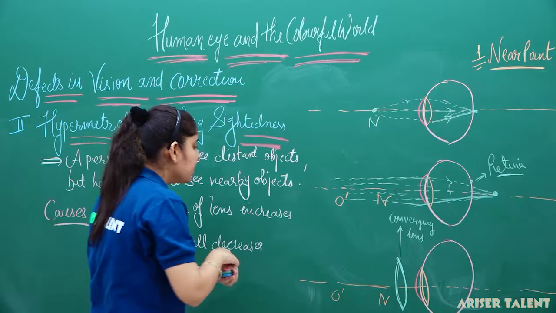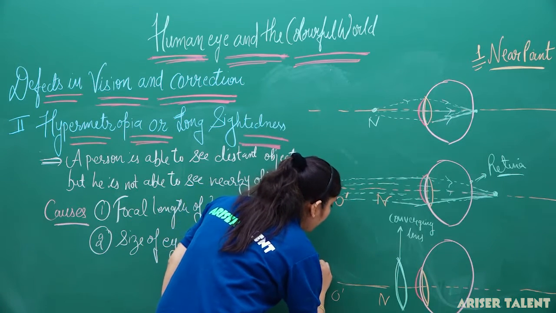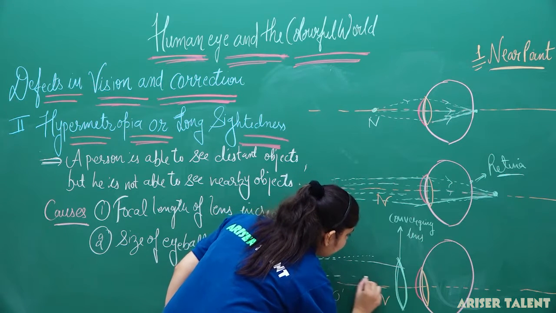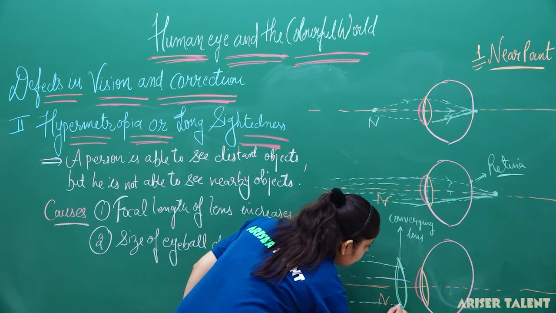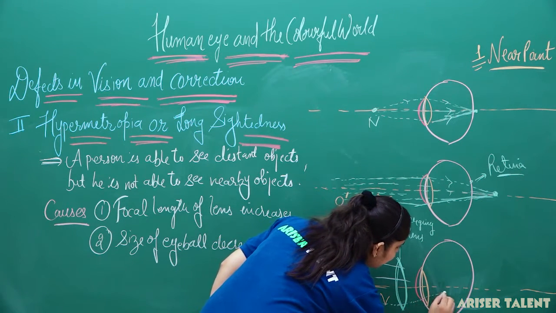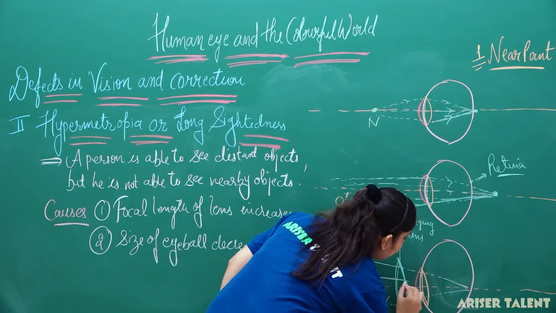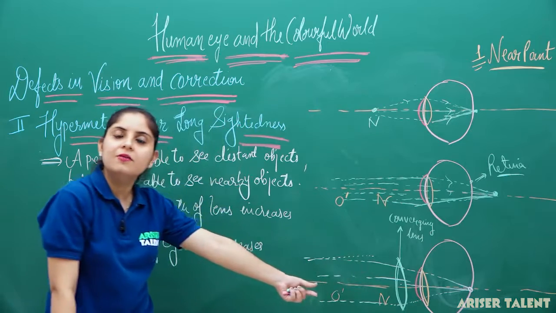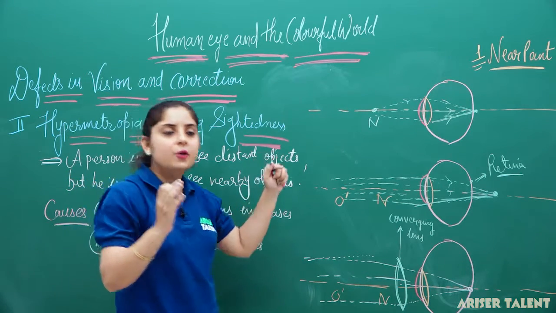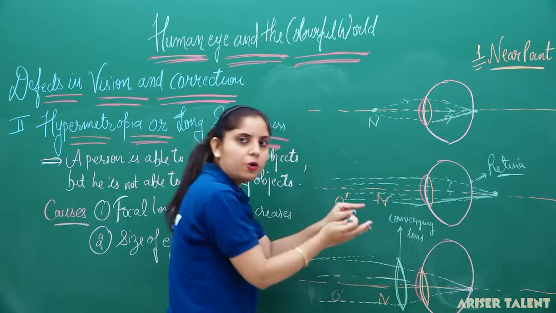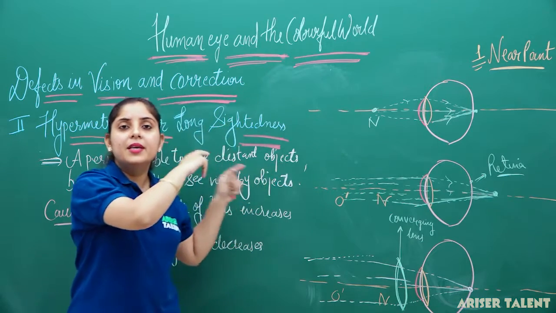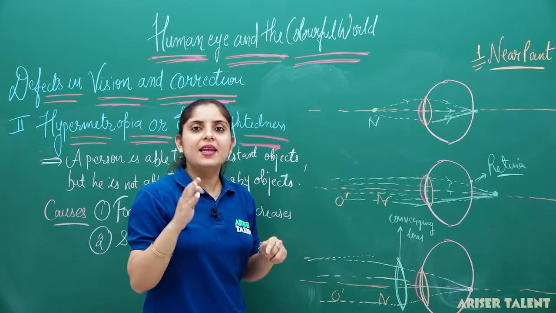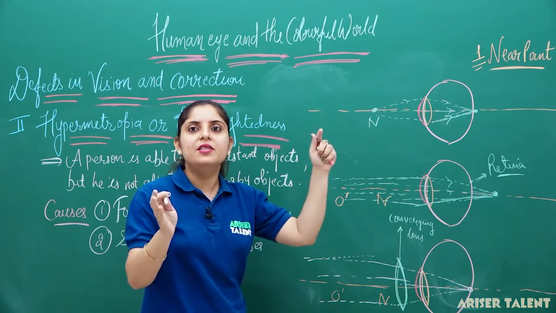Now what will happen? The light rays coming from the object will pass through this converging lens, and they are going to form the image exactly on the retina. Because we are using the converging lens, the light rays try to converge here at a point. They are not going to diverge. But in the case we have seen before, we used the concave lens, and concave lenses are diverging lenses, so they diverge the light rays.